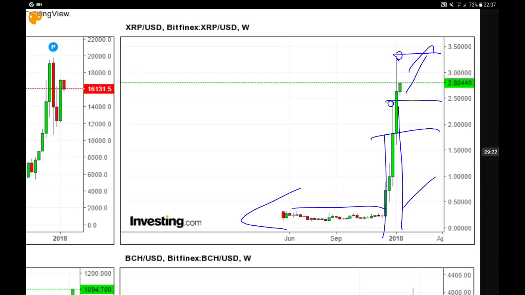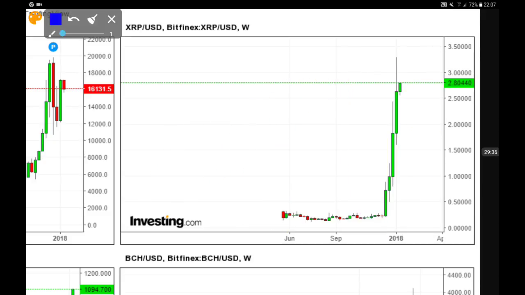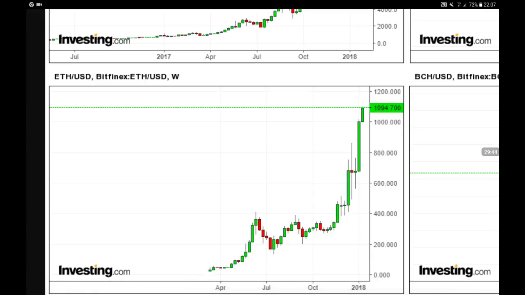So great momentum for Ripple, but we're going to expect to see some kind of distribution, some kind of correction, because that's vertical. You see, this one is straight up. So remain bullish on Ripple, but be careful, a correction is coming. And over here, Ethereum. You see now we are above $1,000, still going much higher. Now we are close to $1,100, and we remain bullish.